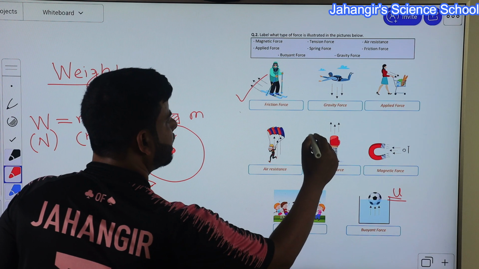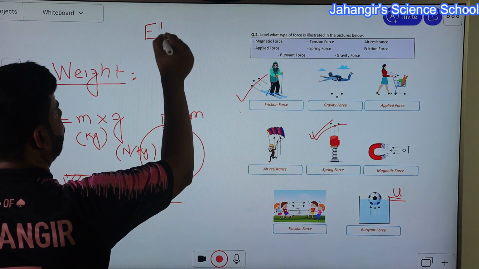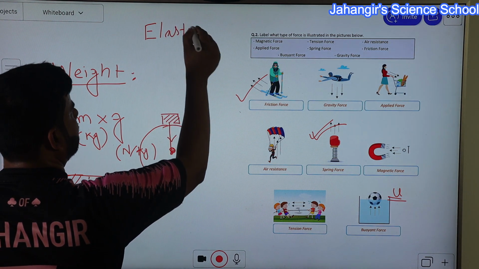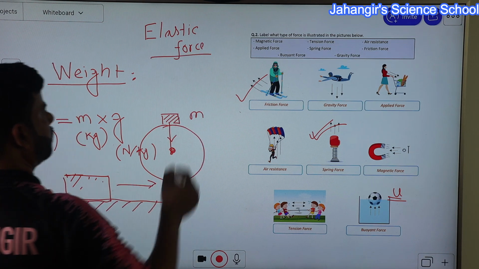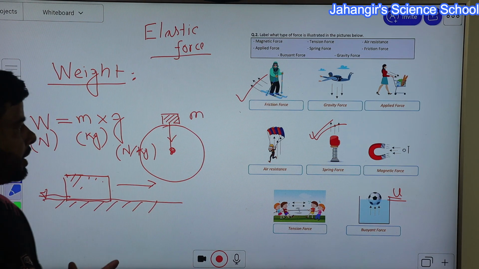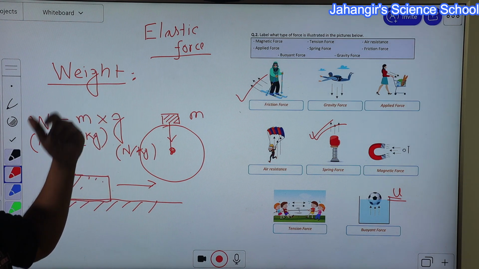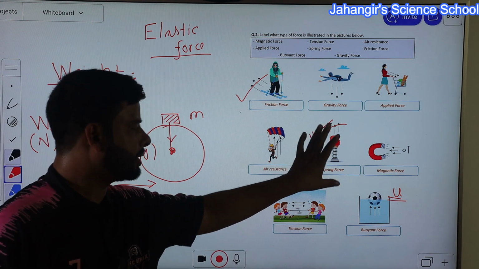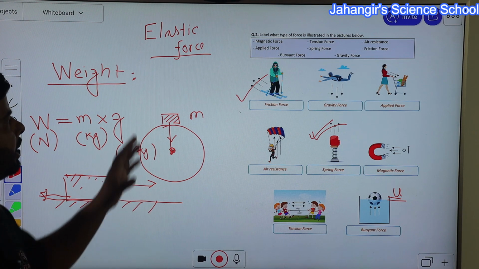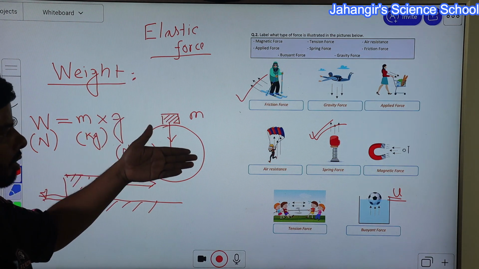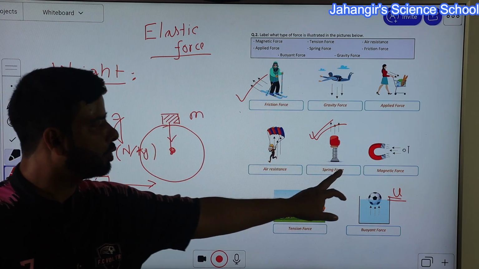Another force is spring force or elastic force. The force by which a deformed object regains its original shape is called elastic force. In elastic material, there is a special property by which an object regains its original shape and size after removing the deforming force. That is called elastic force or spring force.